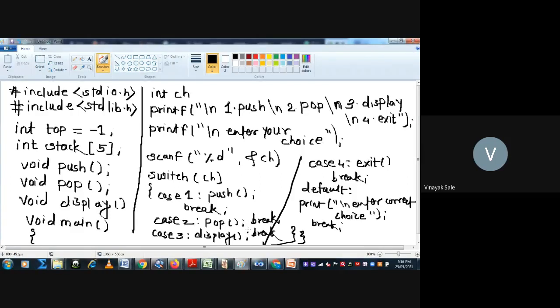Okay, so before that, if you have any query regarding this, please ask. Otherwise, write your roll number and leave the session.